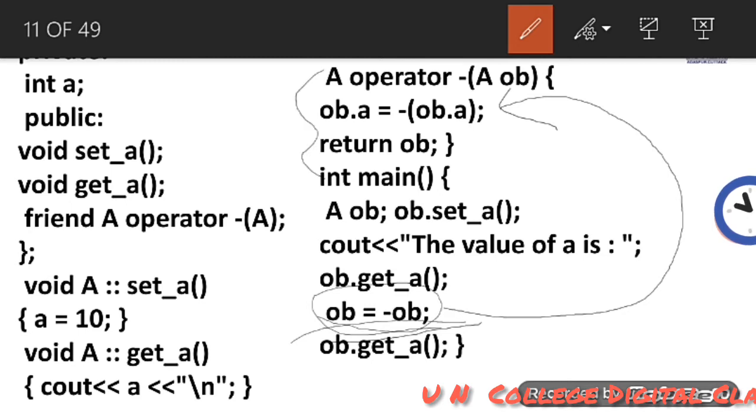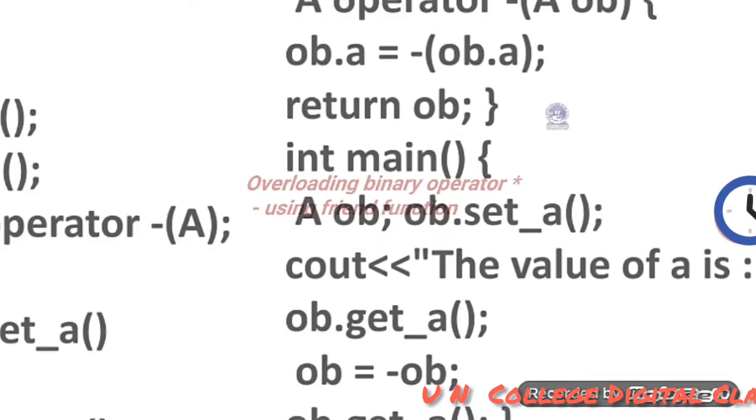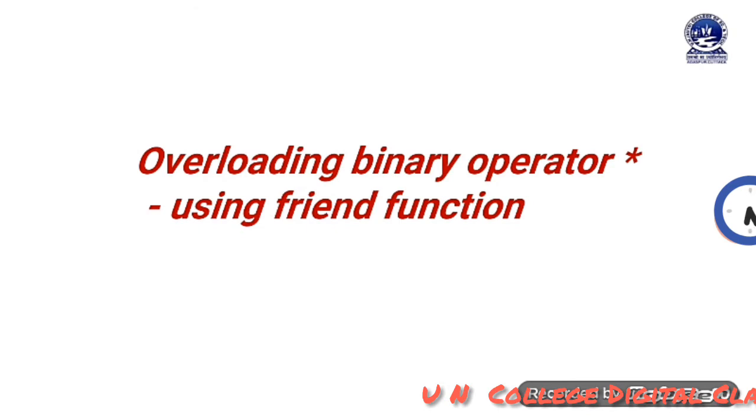Okay, and when we are writing the statement ob.getA, at that time instead of 10 we will get the value minus 10 because the operator overloading is performed. Now I am going to discuss overloading a binary operator, that is multiplication, using a friend function. The previous one was the unary operator. Now we will discuss binary operator overloading.